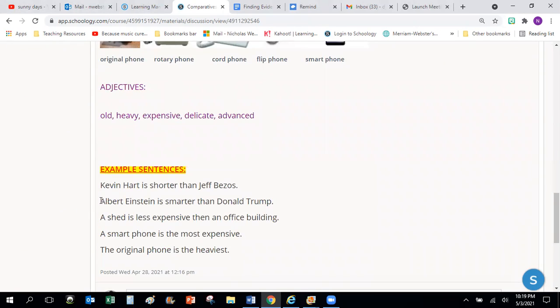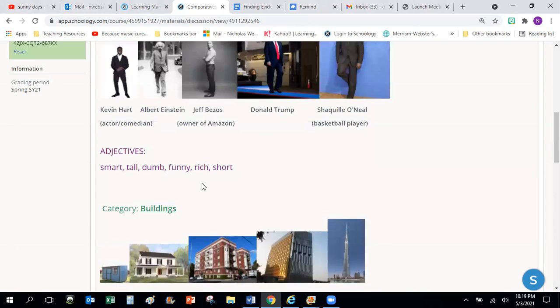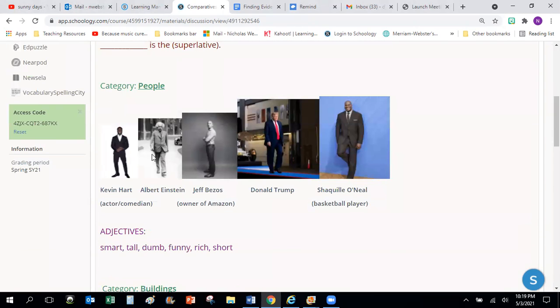Another example, Albert Einstein is smarter than Donald Trump. Albert Einstein is a famous scientist and physicist, a genius, very smart, and he is smarter than Donald Trump. Notice that smart is one of the adjectives, so that's why I use smart in the sentence.